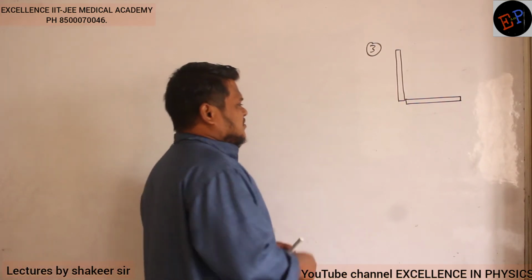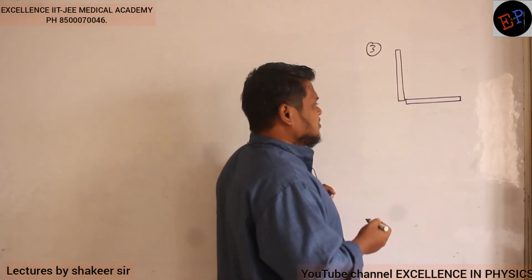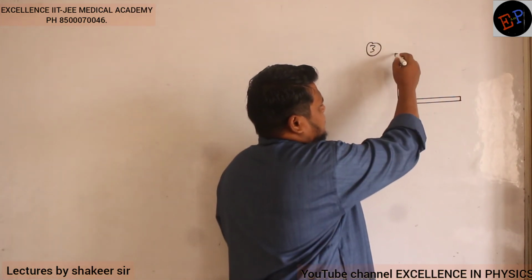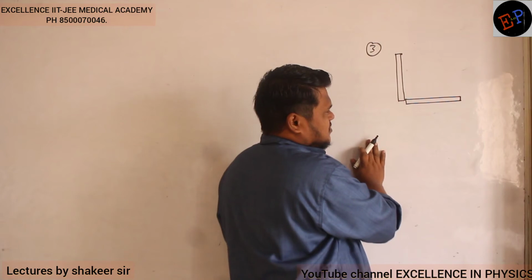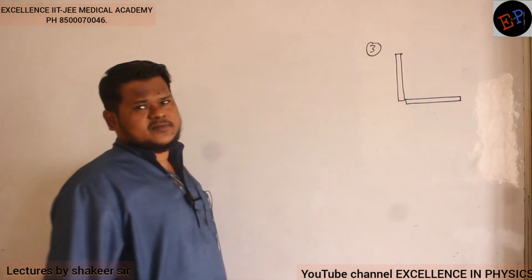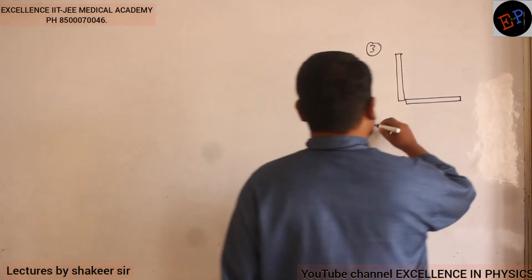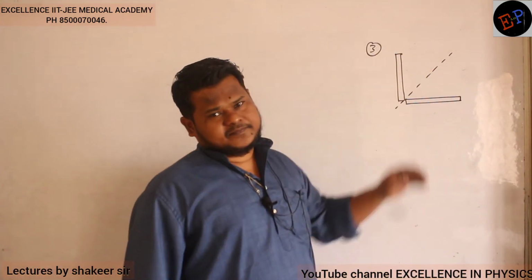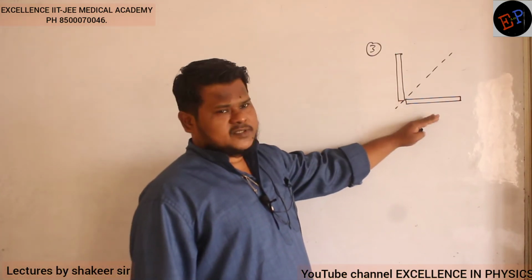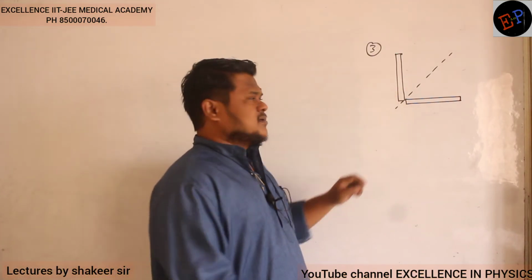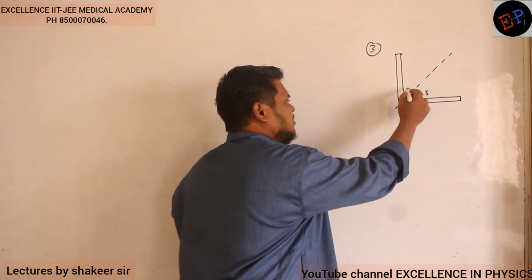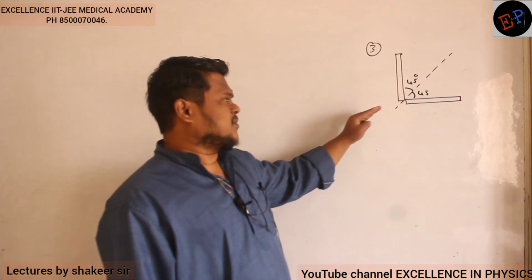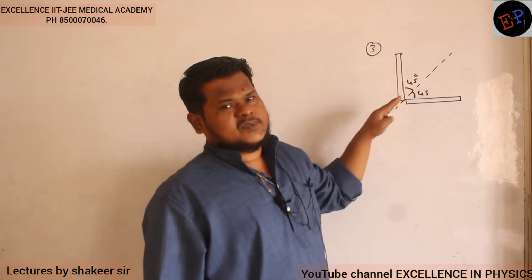So this is the last question which we are doing now in this 3 question problem. See, ma'am, here this is a rod of M and this is also a rod of M. So is center of mass symmetry present first of all? Symmetry is present along this line. So this side of the system and this side of the system are exactly symmetrical. This angle will be 45 degrees, this angle also will be 45 degrees, so definitely symmetry is present. So it means center of mass will be present on this line.